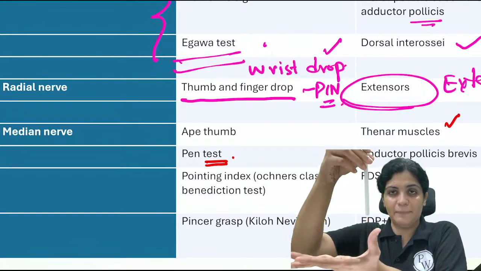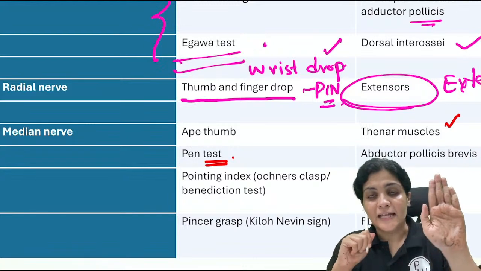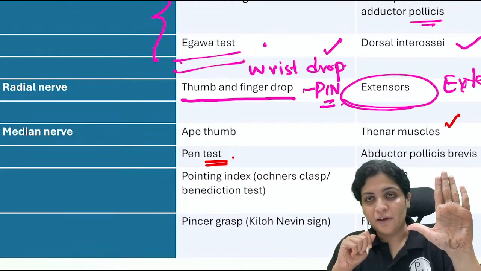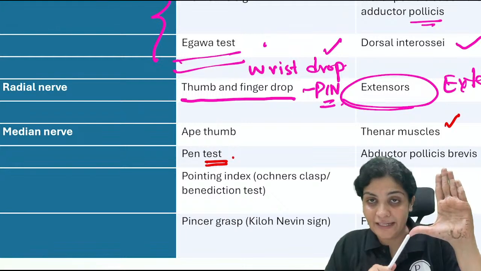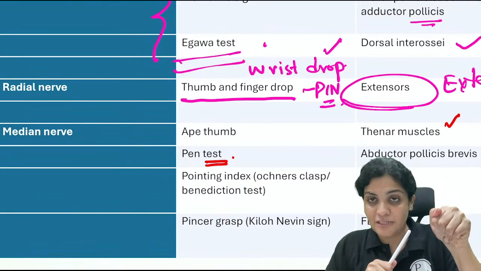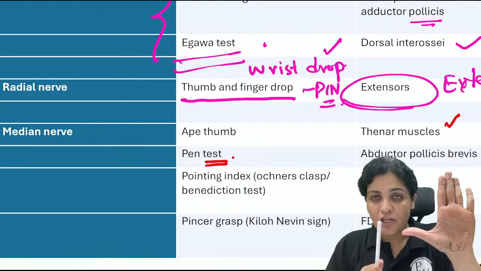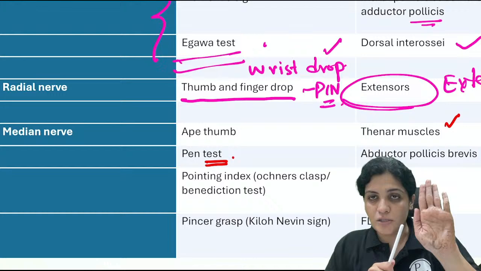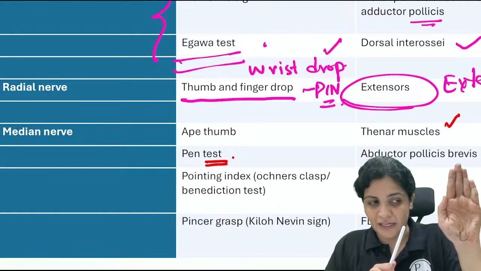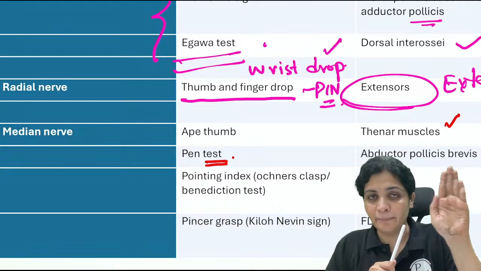Ape thumb deformity is something like this. Usually the thumb is perpendicular to the fingers. This is very specific to humans because we can do grasping, pinching, hooking with this hand. Whenever there is a median nerve palsy, because of the thenar muscles, the thumb goes back into the position of the four fingers, which is representative of the apes. That is called ape thumb deformity.